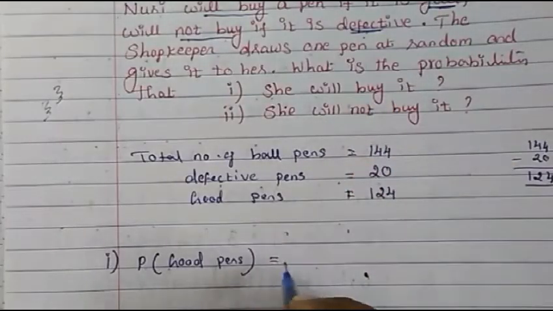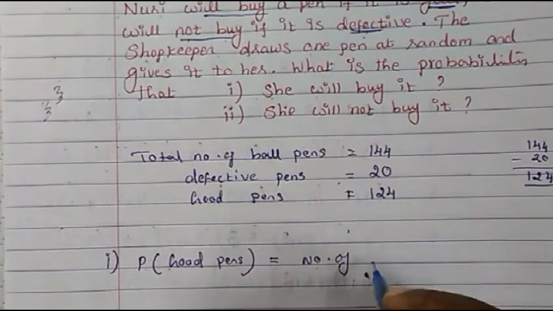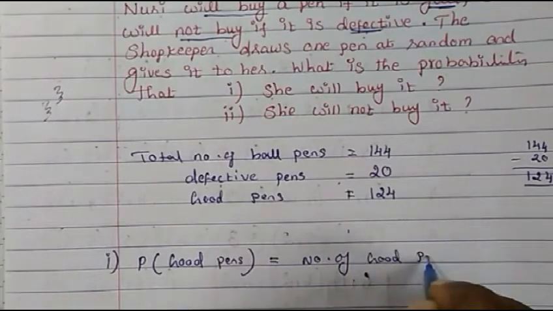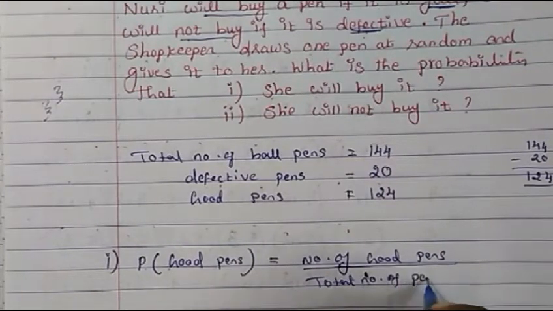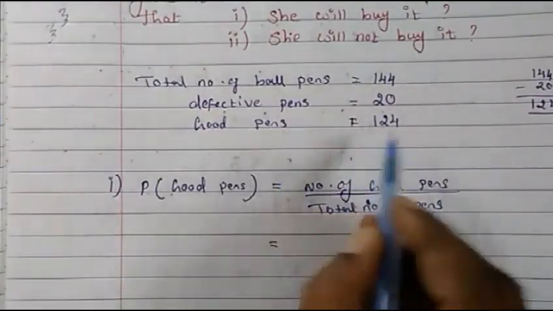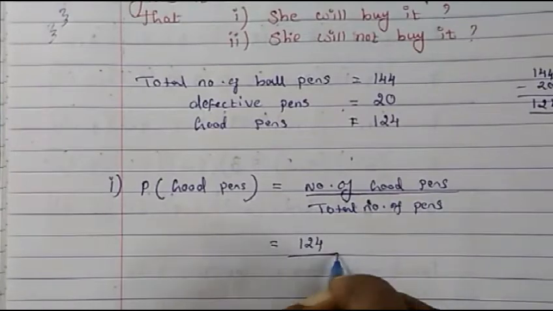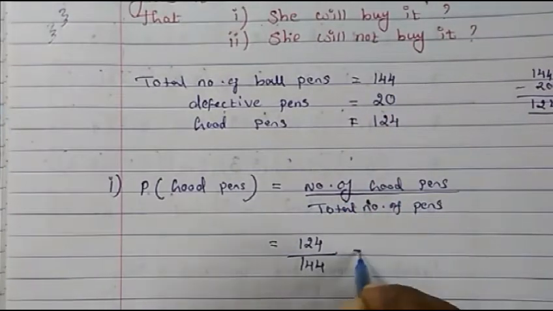So probability is the number of good pens divided by the total number of pens. We know the number of good pens is 124 and the total number of pens is 144.